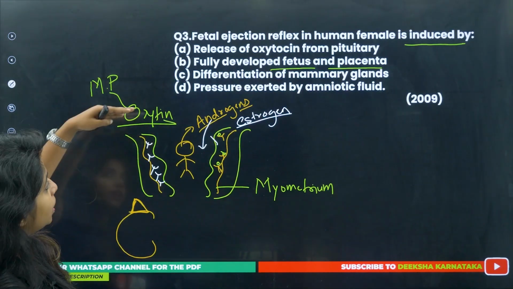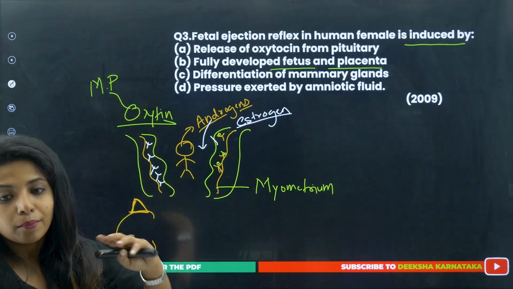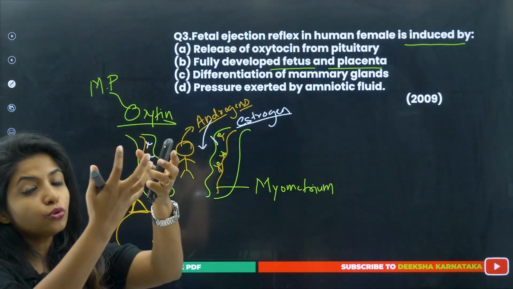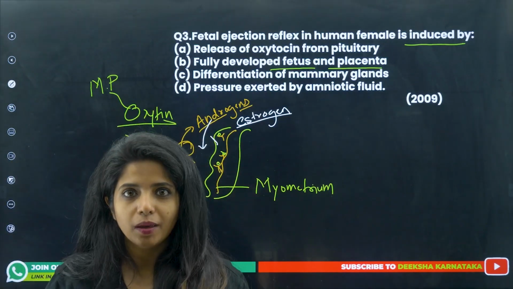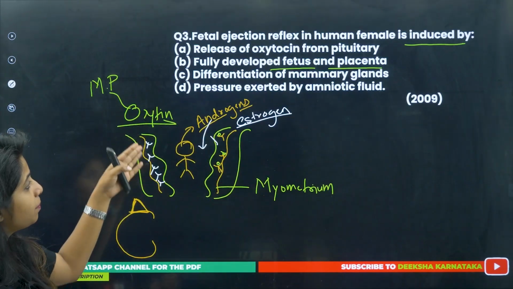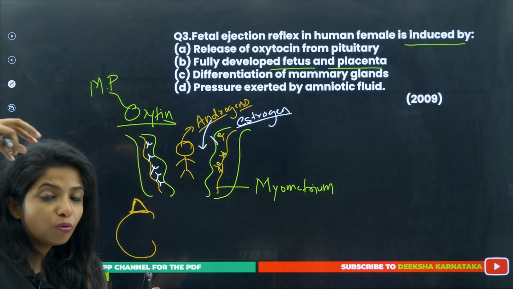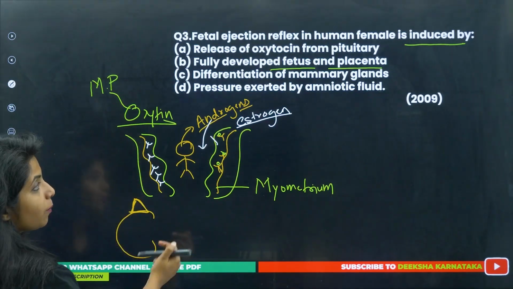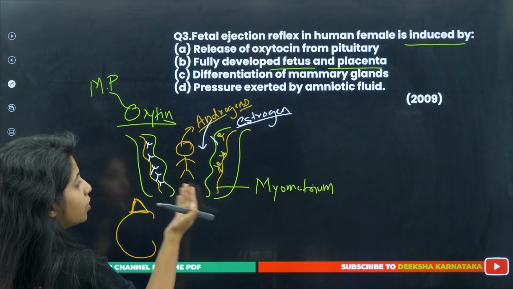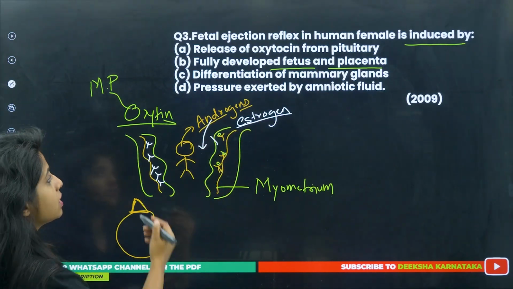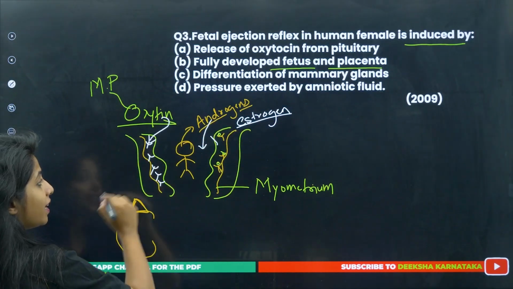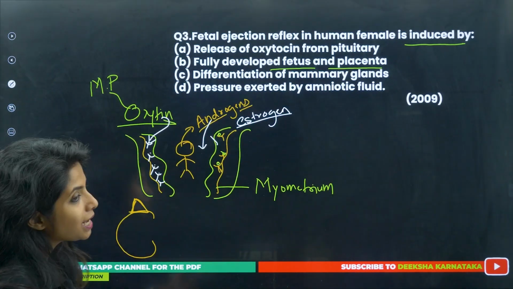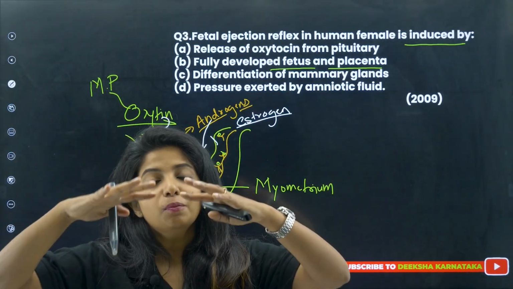So as of now, oxytocin was released initially also, but there were no receptors to welcome them. If there were no receptors, obviously they cannot act. They need to attach on the receptors, then only they can show their work. But now the estrogen said, please increase the number of receptors. The number of receptors increased, and the oxytocin will now attach on these receptors and make the uterus contract so that the baby can move out.